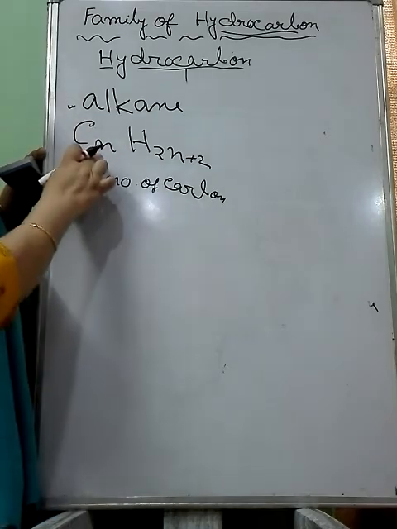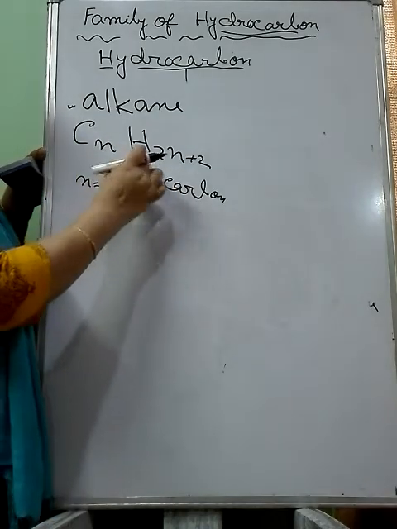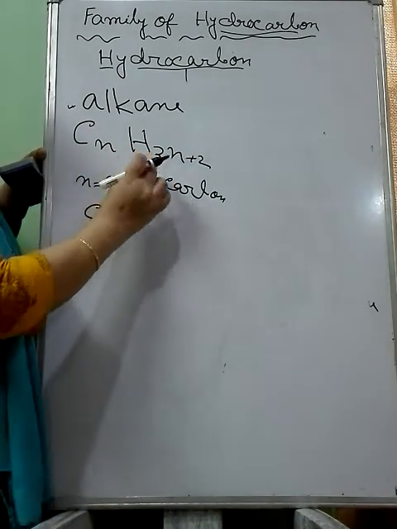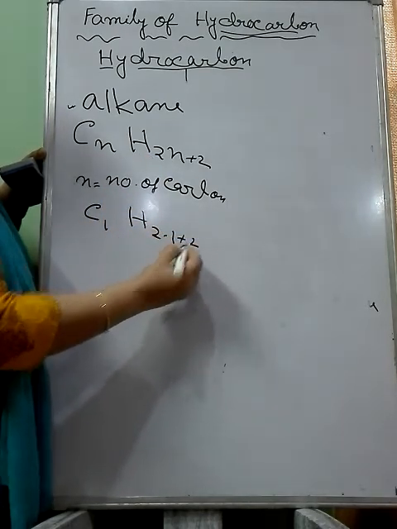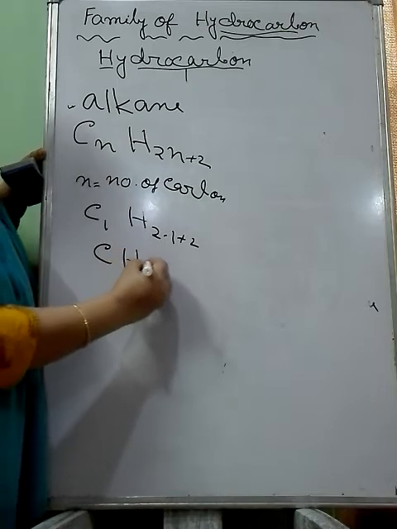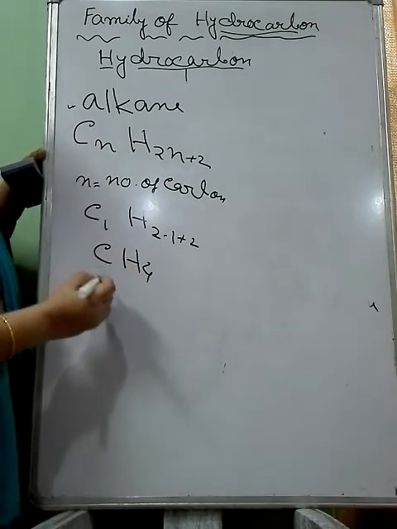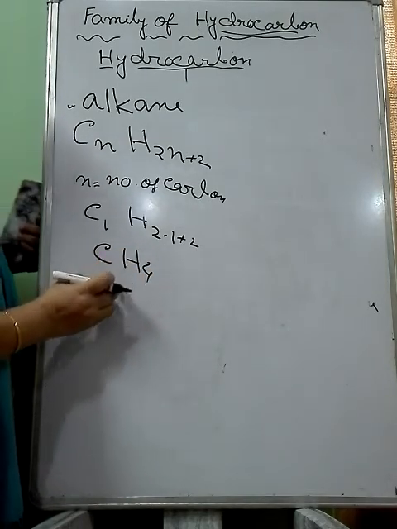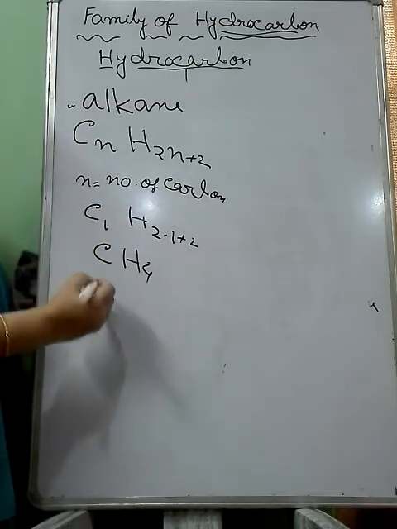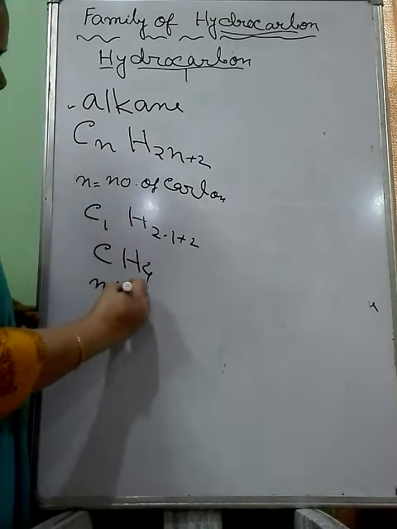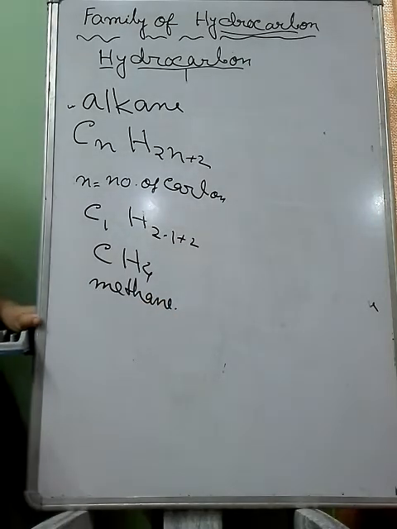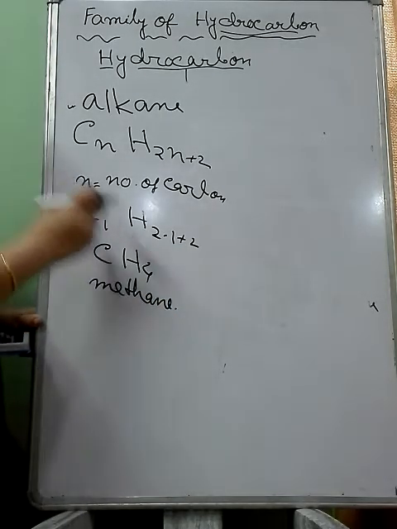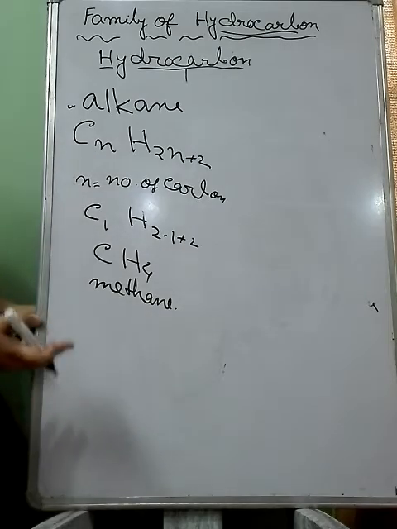If you put n equal to 1, hydrogen value will be 2 into 1 plus 2. So how much it will be? CH4. So this one is the first or simplest alkane. Its name is methane. So in this way we can find out the members. If you put the value 2, then you will get the second member of the alkane.